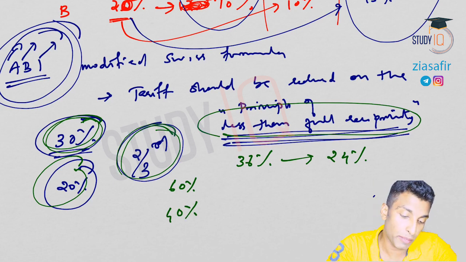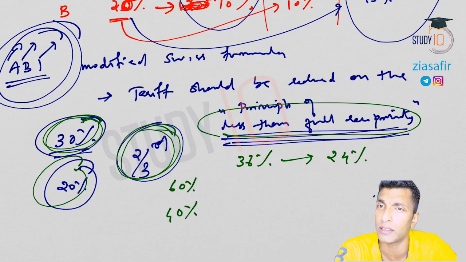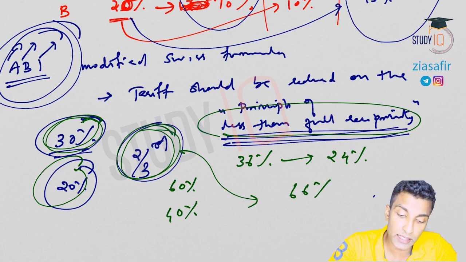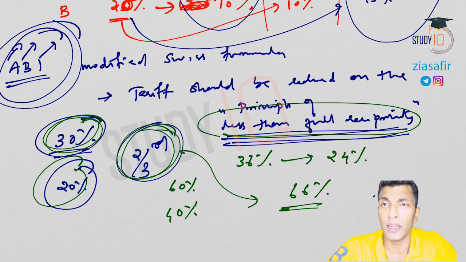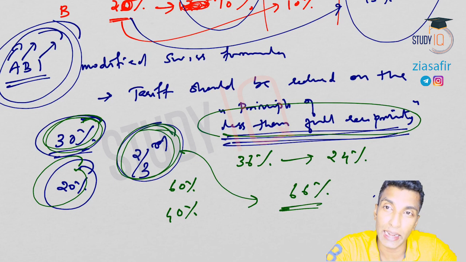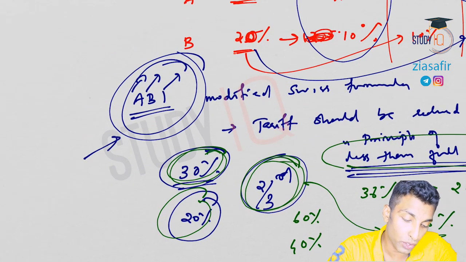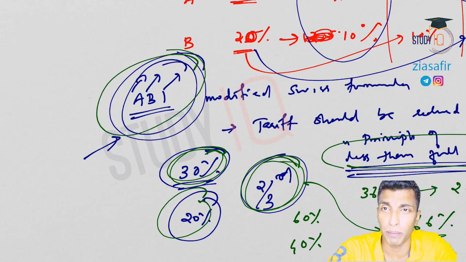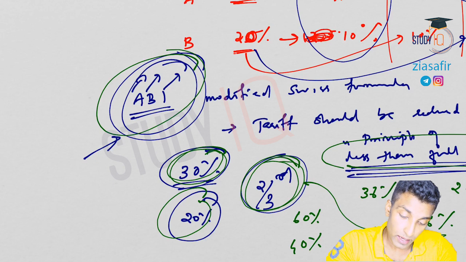So if you just remember this value 2/3 and the developed countries' commitment, you can simply understand the developing countries' commitment. So 2/3 means what percentage? 66% is the developing countries' commitment. So first developed countries will do, then developing countries will follow. They will reciprocate, but when they reciprocate, they will not, and in fact they cannot, and it is not desirable also, to reciprocate fully. So they will reciprocate less than full. That means close to full, slightly lesser than full. That's what you mean by the 2/3 provision or the 66%. So here you don't want to have any confusion. This ABI is Argentina, Brazil and India. Okay, so that's about this.